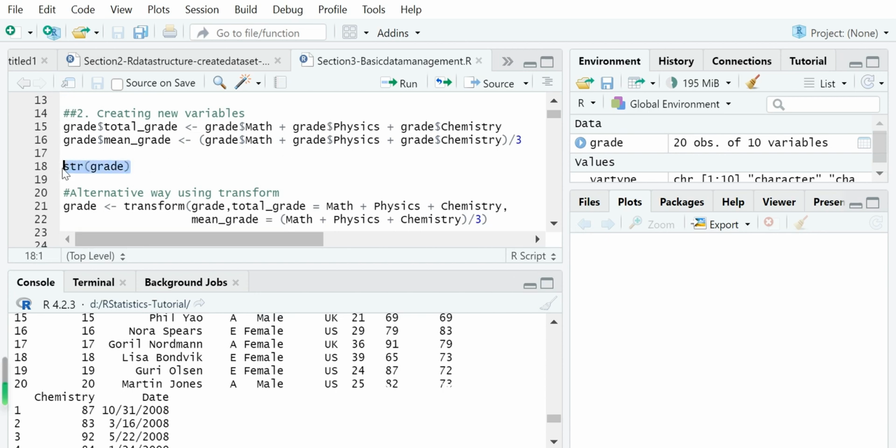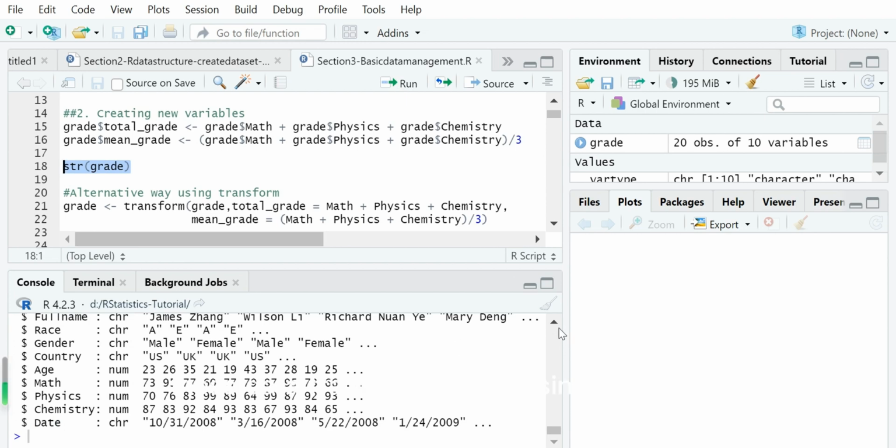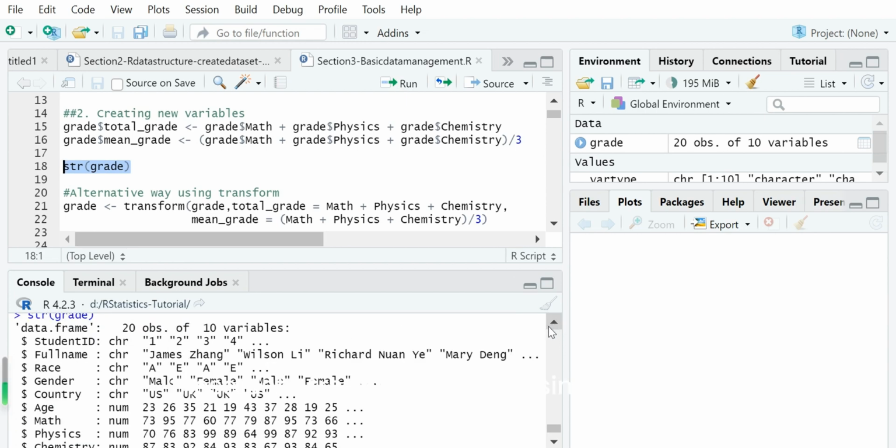If we show this data frame structure using str grade, you can see there are 20 observations of 10 variables. Next we can create a new variable called total grade with the sum of these 3 scores.